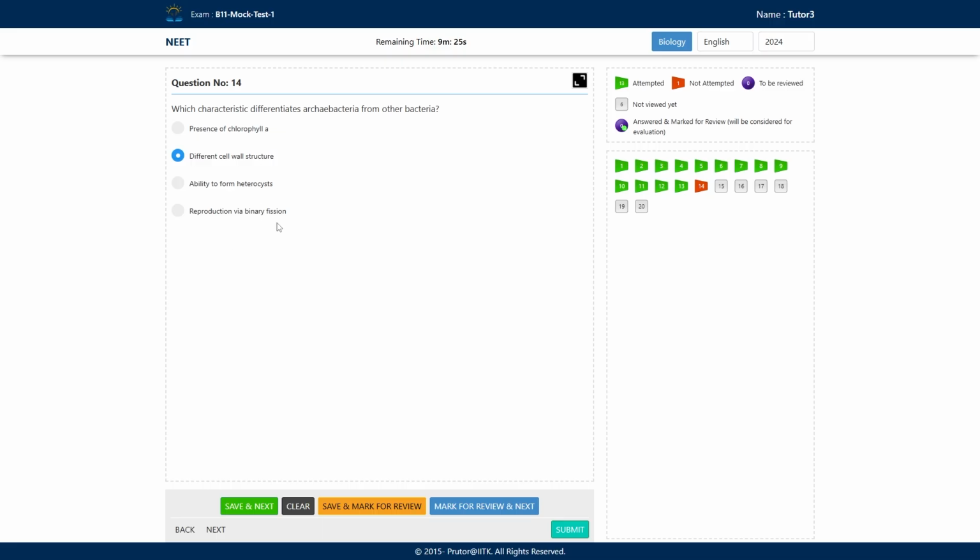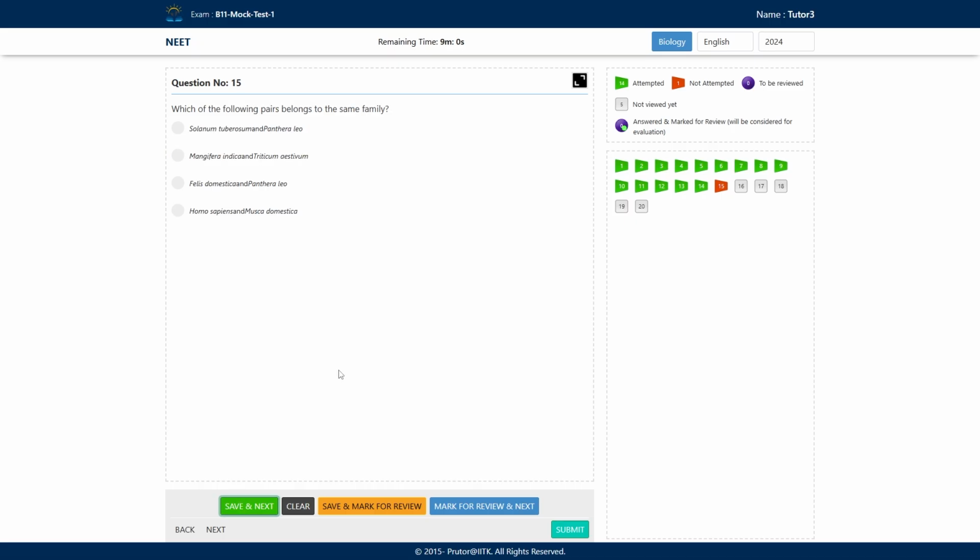They do follow binary fission, as bacteria divide by binary fission, but this is not what shows the difference. The major difference between the Archaebacteria and bacteria is the different cell wall structure. So we will save this and move to our next question.